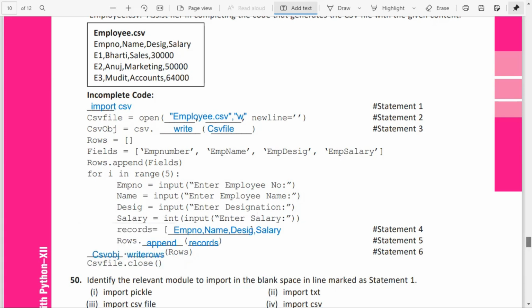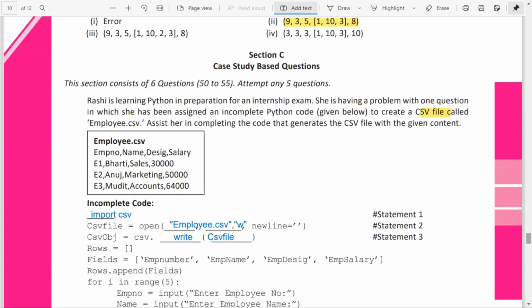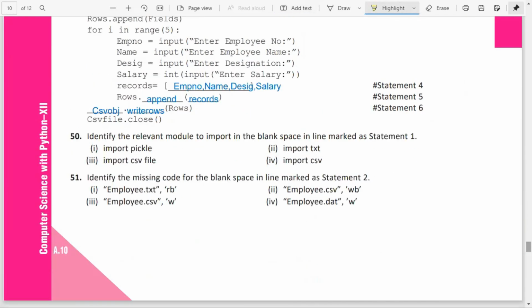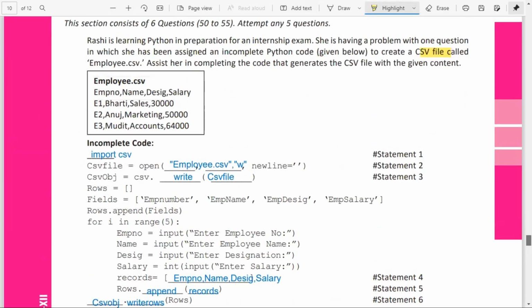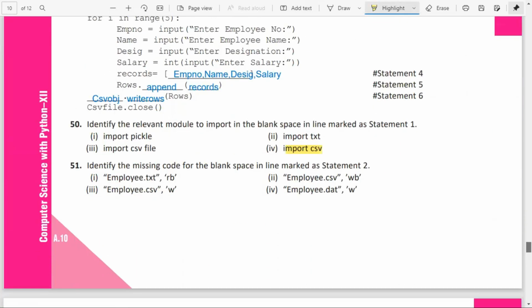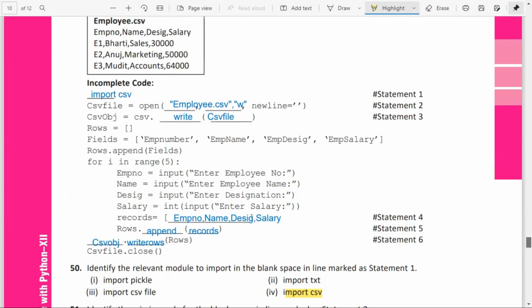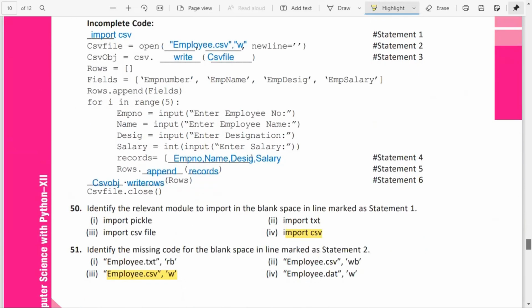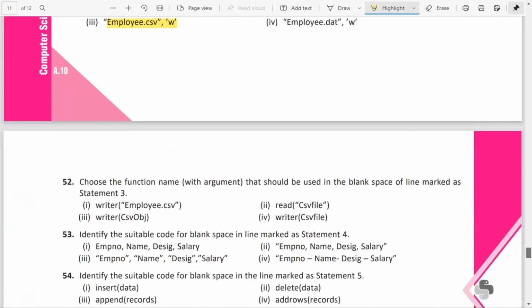So we will check out which are the options. Okay, first one, import csv, this is option 4. Then the second statement, employee.csv in the write W mode, so this is option 3. Third statement is csv dot writer, in the bracket you pass the file object.